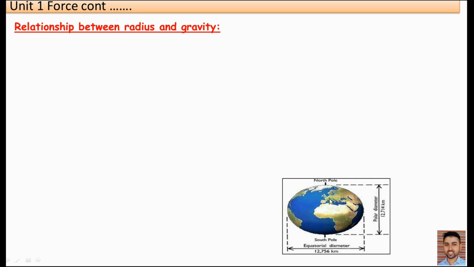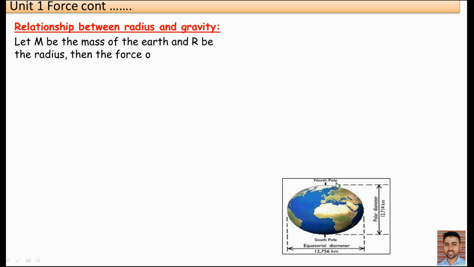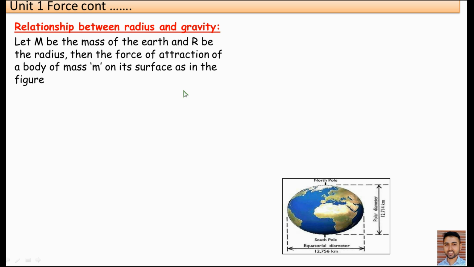Radius means radius of the earth. Okay, radius means what? Radius of the earth. Relationship between radius and gravity, acceleration due to gravity. First of all, let M be the mass of the earth. The mass of the earth is considered as capital M, and R be the radius. Then the force of attraction of a body of mass m on its surface is in the figure.